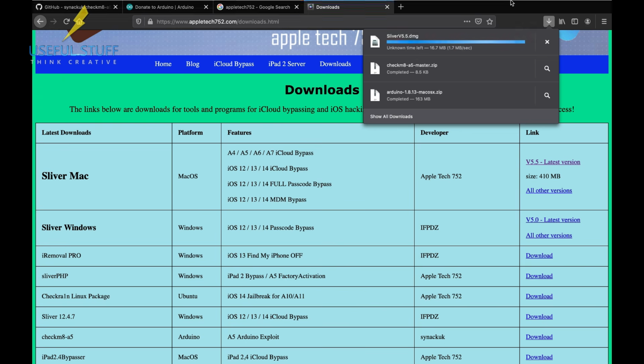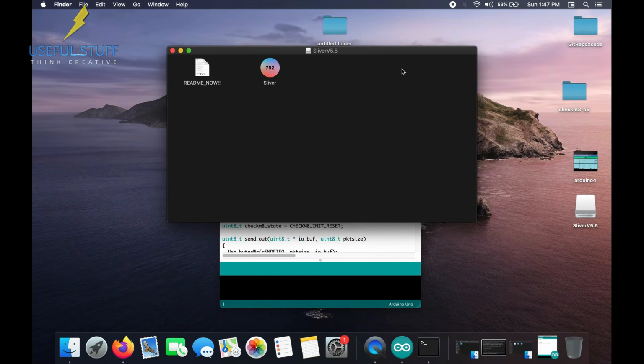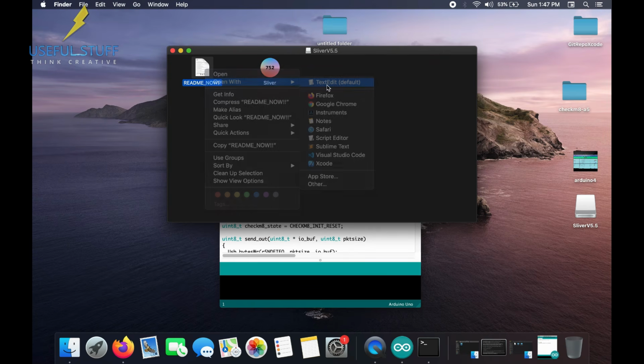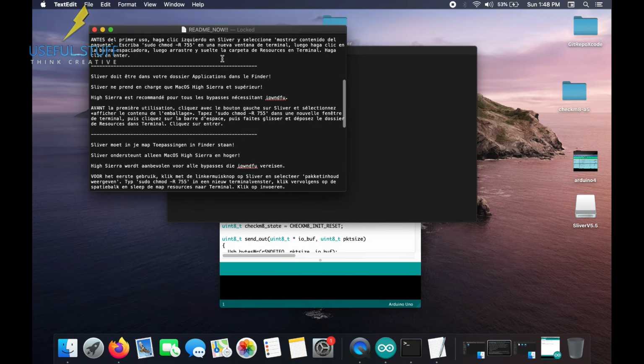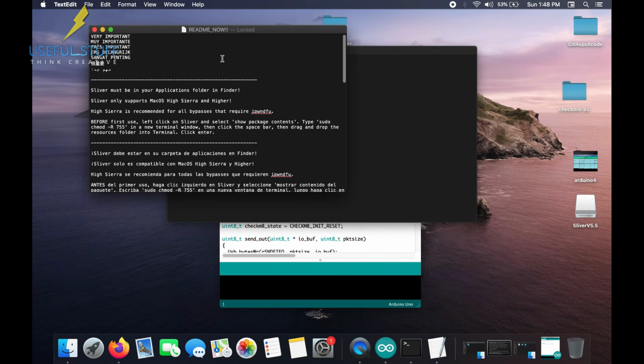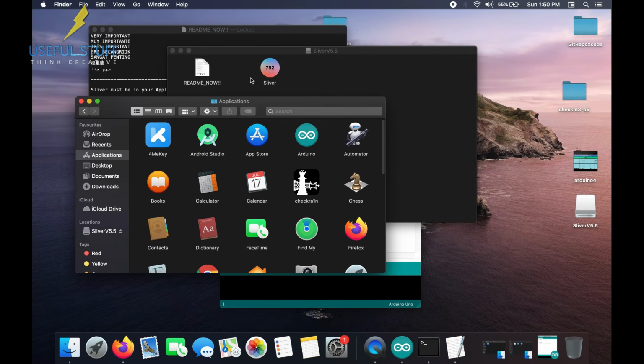and once it's downloaded, double click to extract the file. You will see two files, the readme file and the Sliver application itself. I will just open the readme file, although we don't have much to do with it. I'll just keep it at the side. Now I will drag and drop the Sliver application to the applications folder.